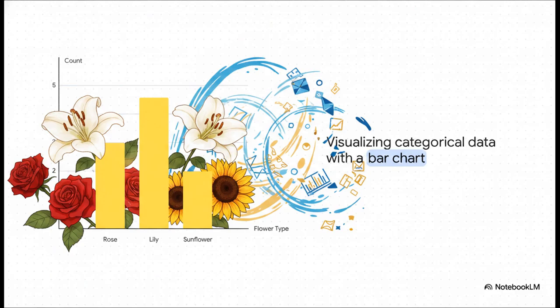And here is how that builds visually. We take that exact frequency table and map it straight into a bar chart. Boom! Suddenly the data is instantly readable. You aren't scanning numbers anymore. Your eyes immediately tell you that lilies are the most frequent. This is step 1 in descriptive analysis, using visual plots to make data instantly comprehensible.